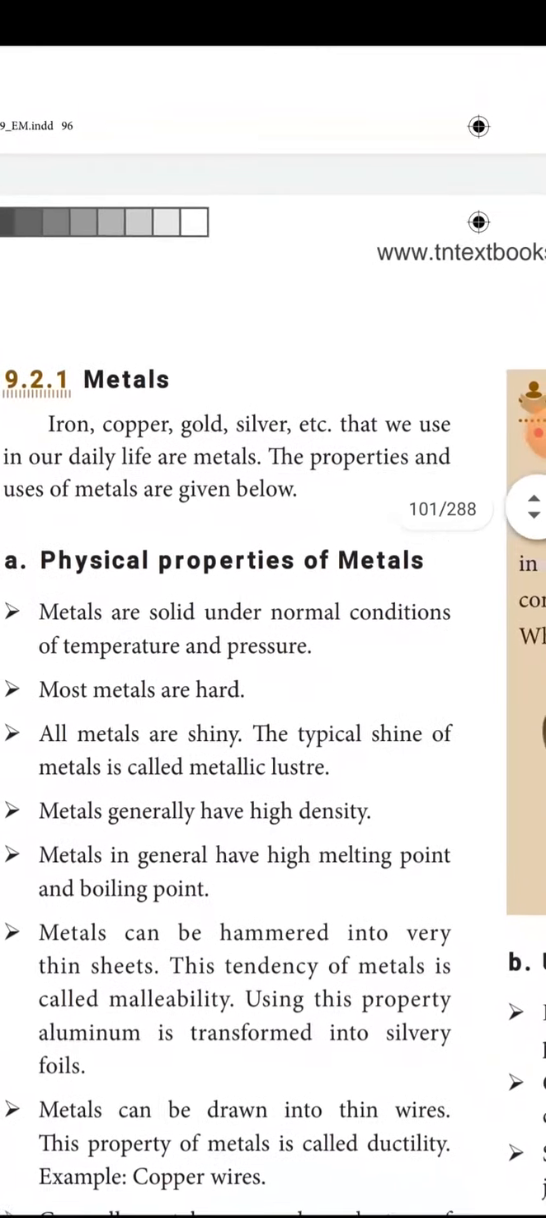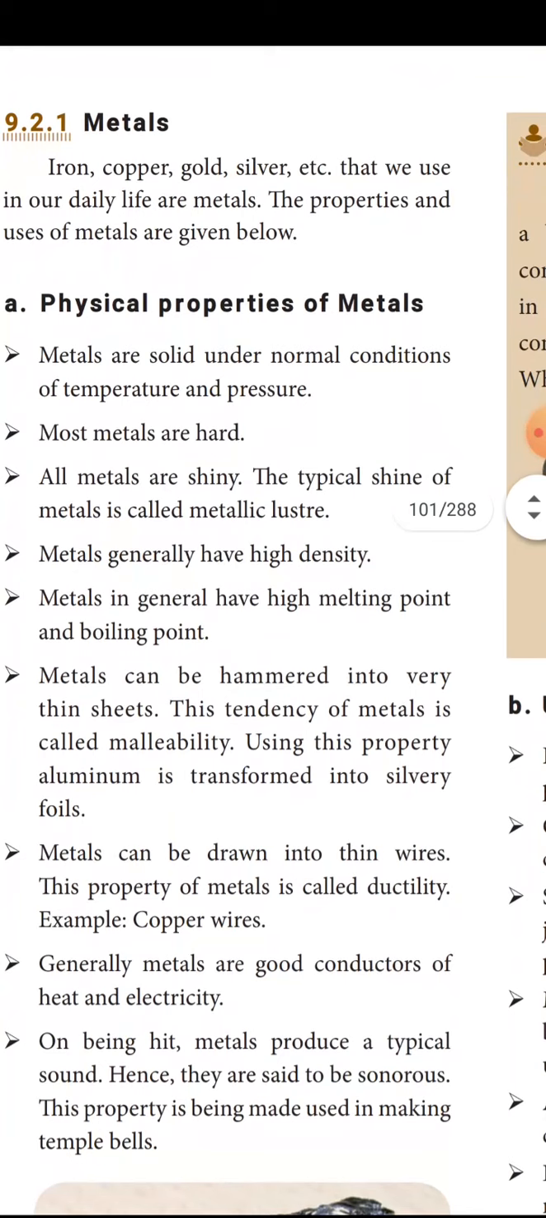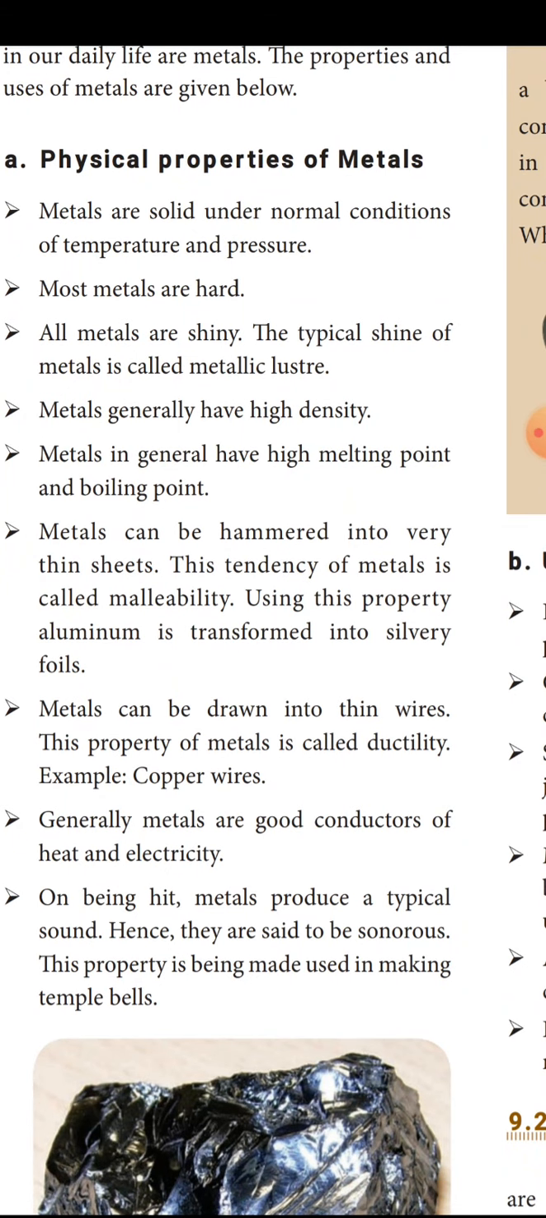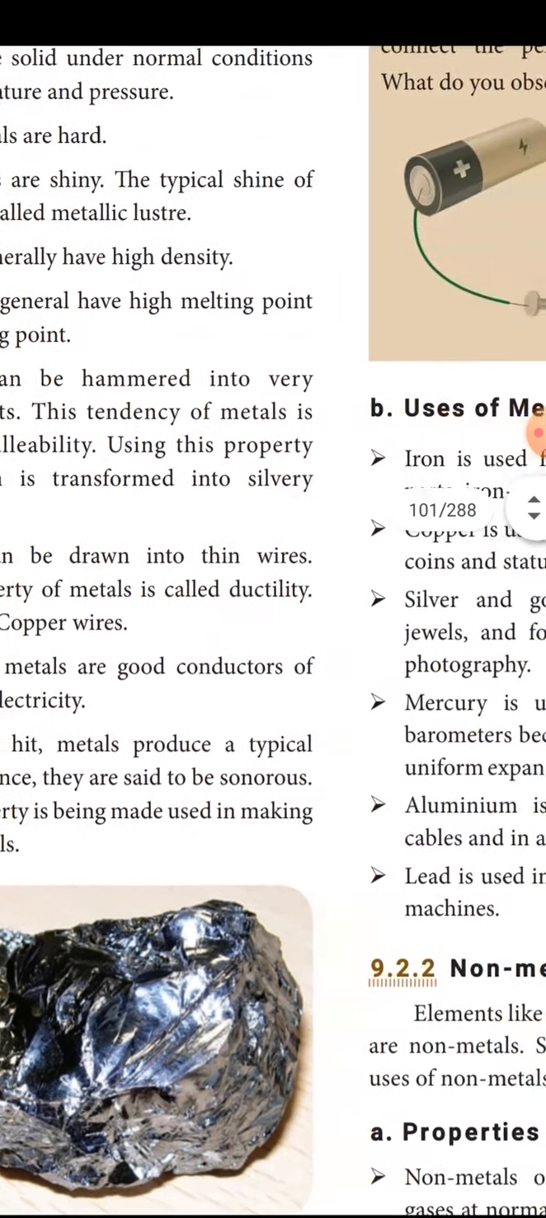As I said, examples of metals are iron, copper and gold. Metals are examples of hardness and shining, high density, high melting and boiling point. That it can be hammered into sheets is called malleability. That it can be drawn into wires is called ductility. Generally metals are good conductors. The property of producing a typical sound is called sonorous. The sound producing property of metal is called sonorous.